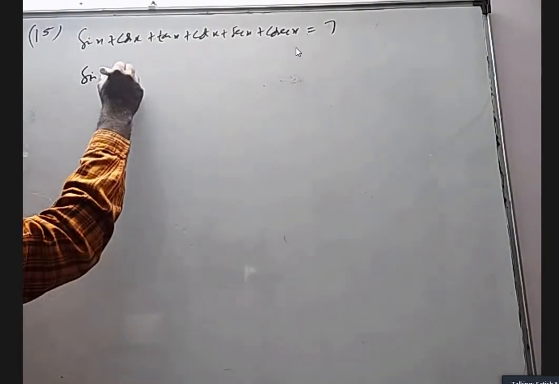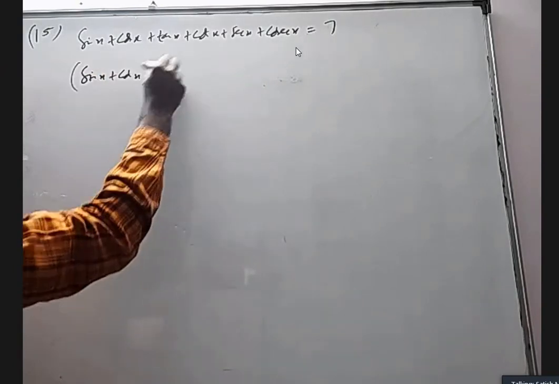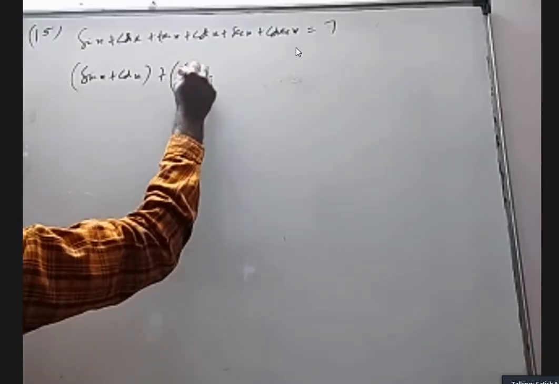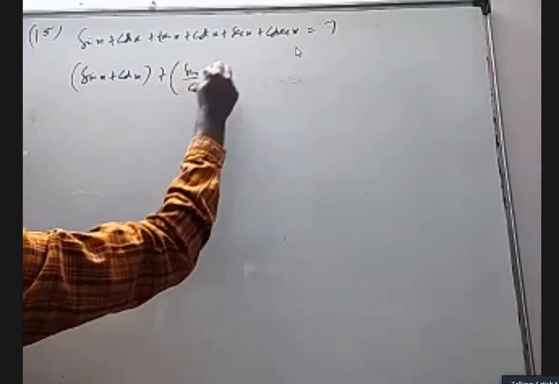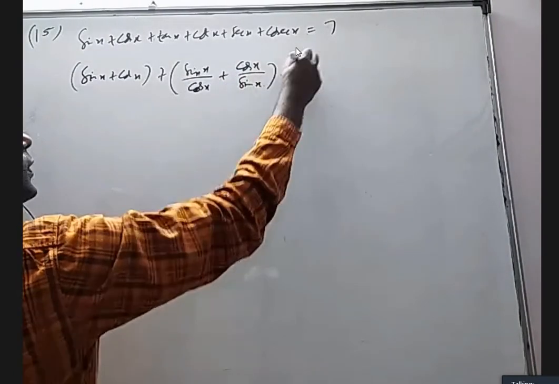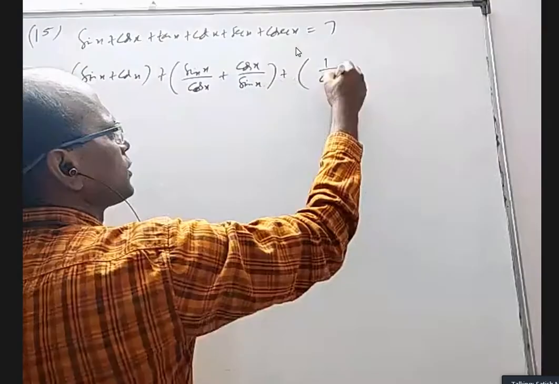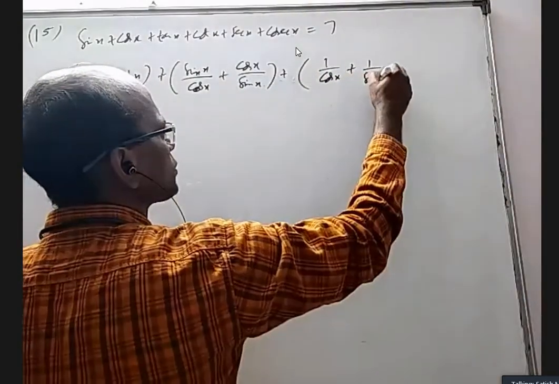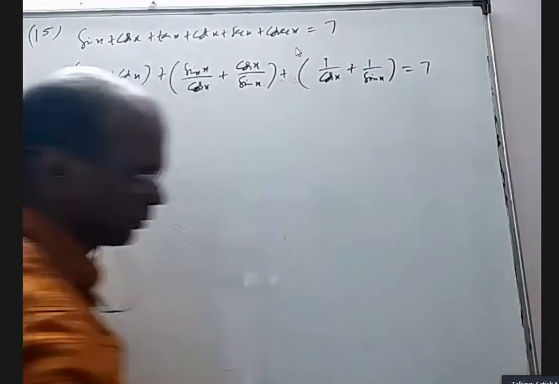Tan x, I can write sin x by cos x. Cot x, I can write cos x by sin x. Secant x, I can write 1 by cos x, and cosecant x as 1 by sin x.